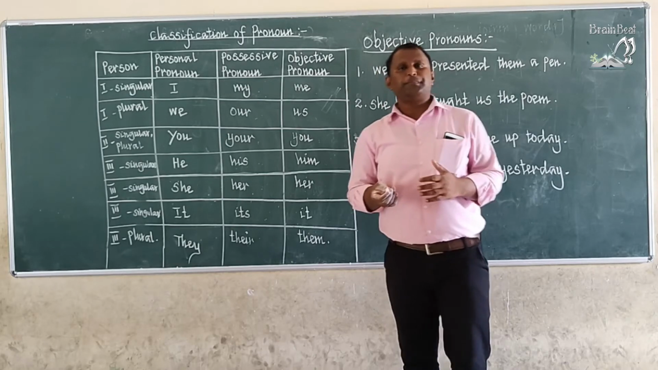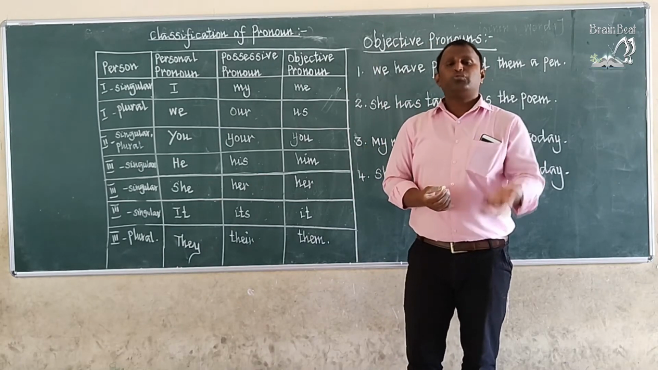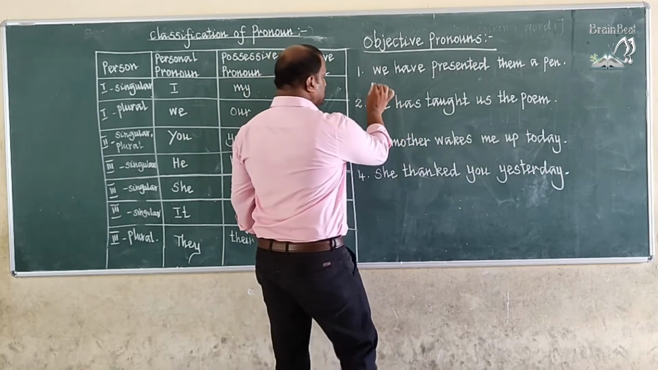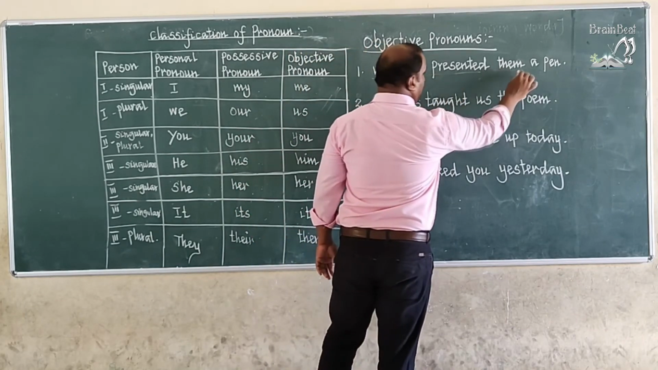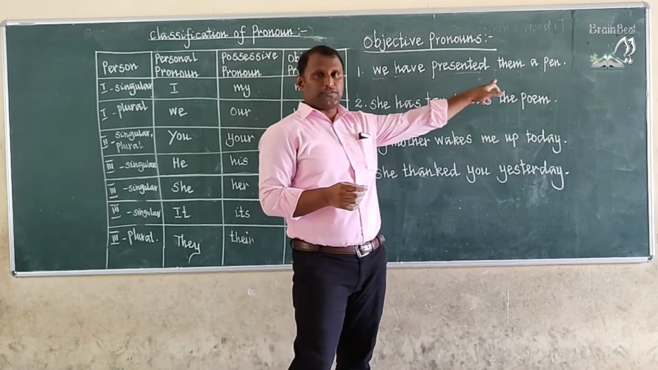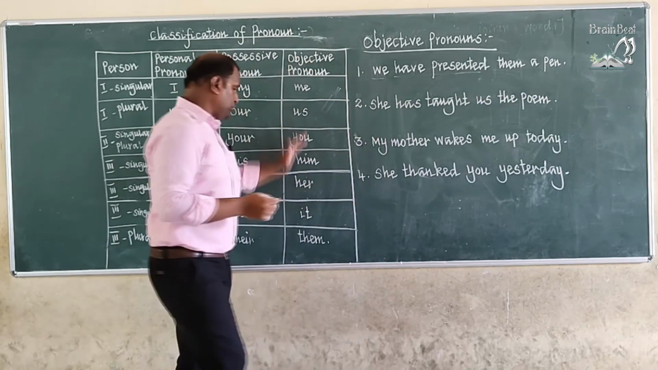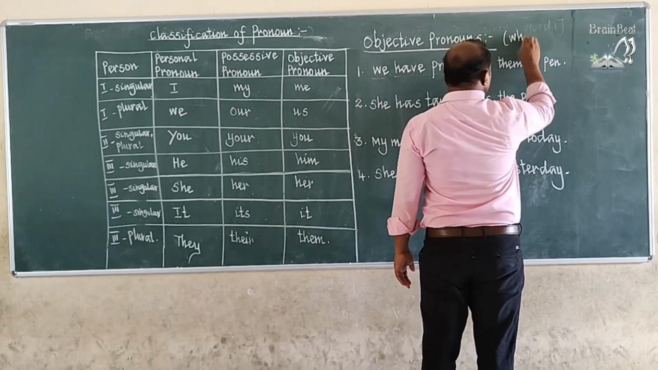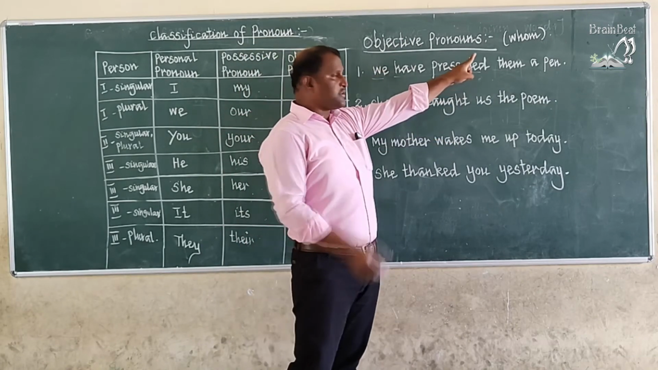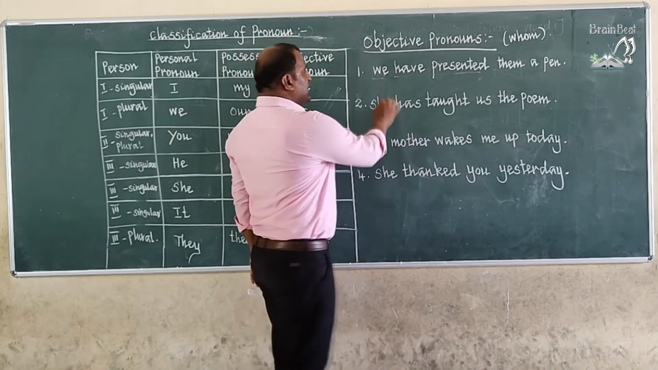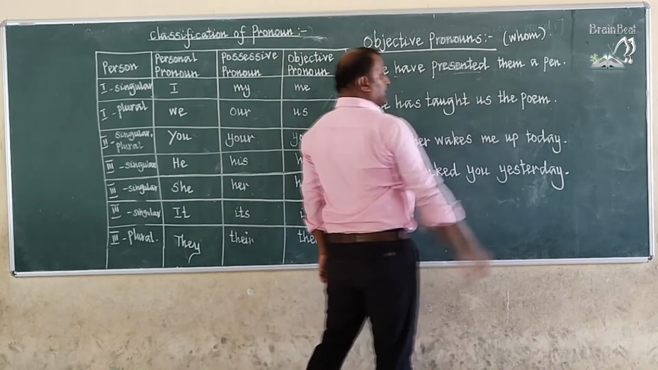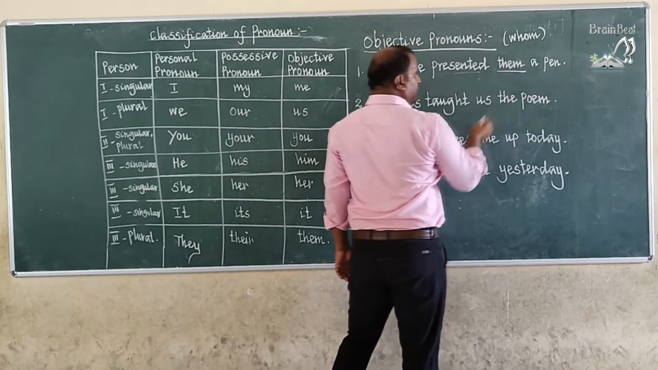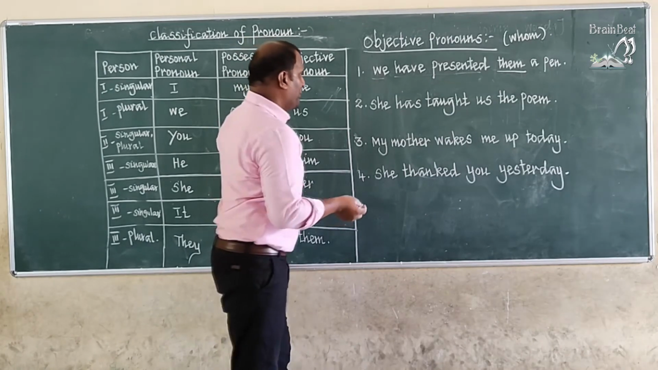How do we use objective pronouns? If you want to use objective pronouns in sentences, how do we use them? Now let me explain. Subject, verb and object. It should be in object position. Okay, so these objective pronouns are answering the question whom. Objective pronouns are answering the question whom. Okay, for example, we have presented them a pen. Whom have we presented a pen? Them. So the word them answers the question whom.